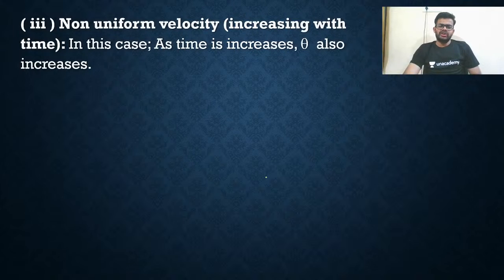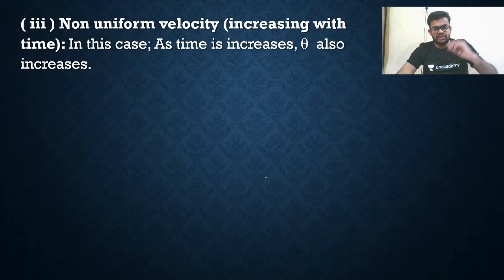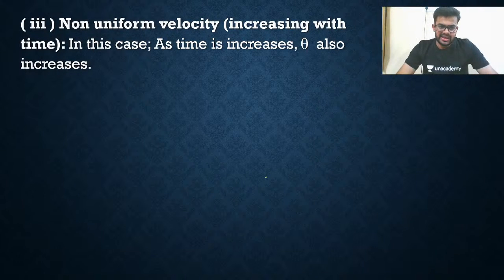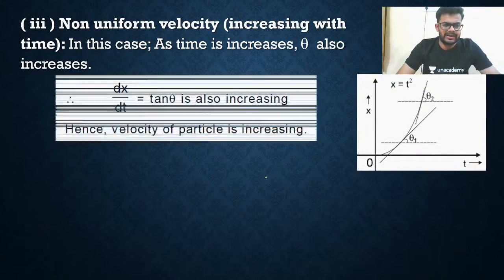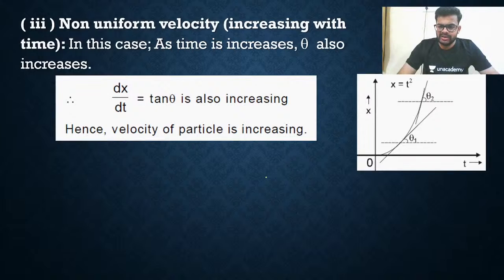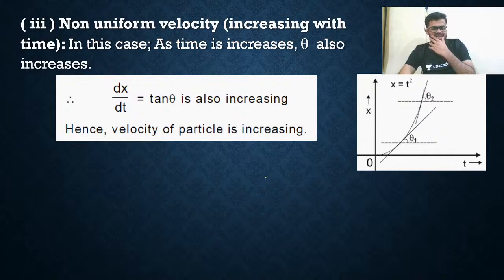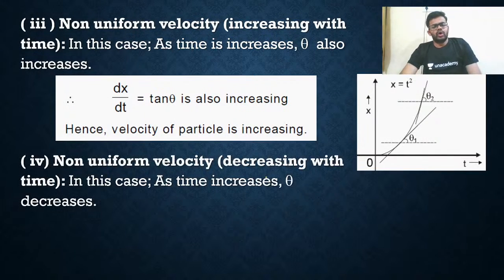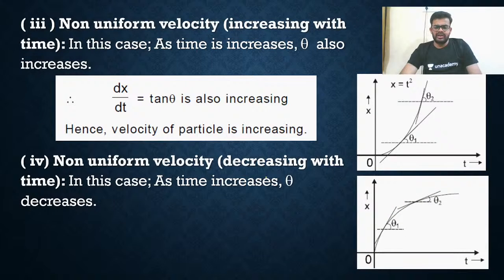Next, non-uniform velocity. My dear friends, if velocity is increasing uniformly, I'll say acceleration is a positive constant. So this curve we have already drawn. We have already drawn such type of curve, right? You are not facing any problem for this, right? So for non-uniform acceleration, the curve will be like this.